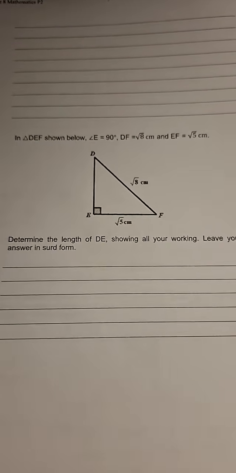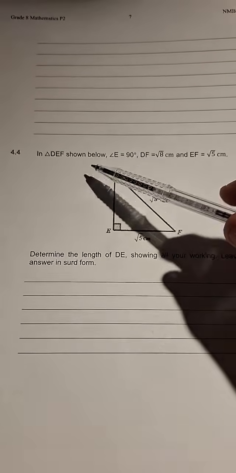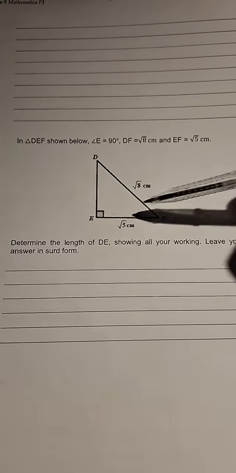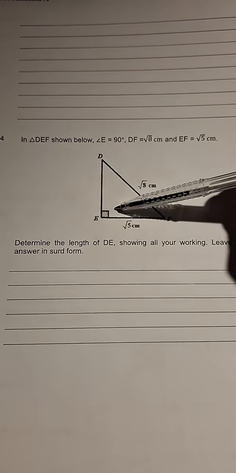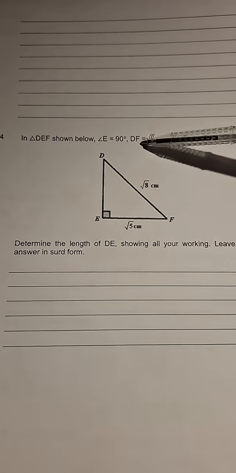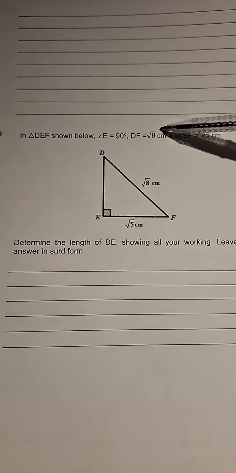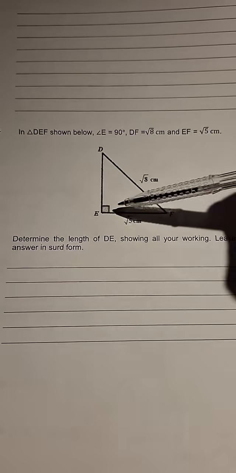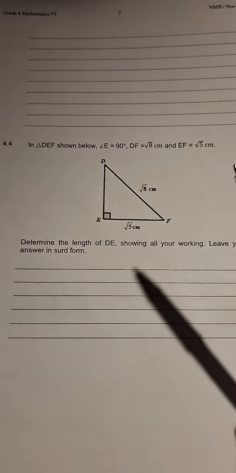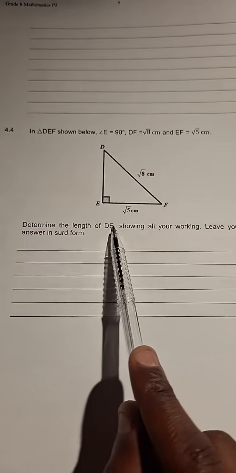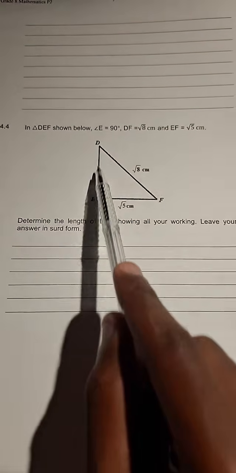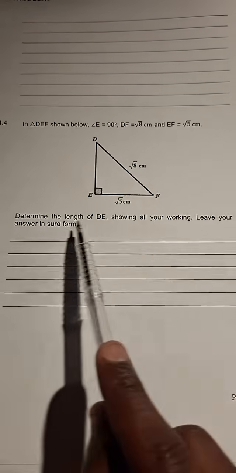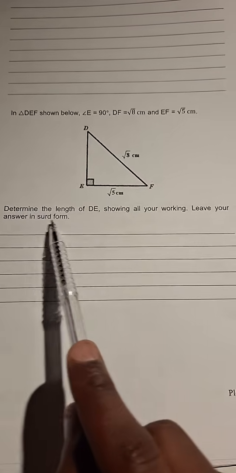Okay, let's turn our attention to this now. In triangle DEF, angle E is 90. This is grade 8. DF is square root of 8 centimeters. That's DF. EF is square root of 5 centimeters. There is EF. Determine the length of DE. Where's DE? Here is DE. Show all your working out. Leave your answer in surd form.